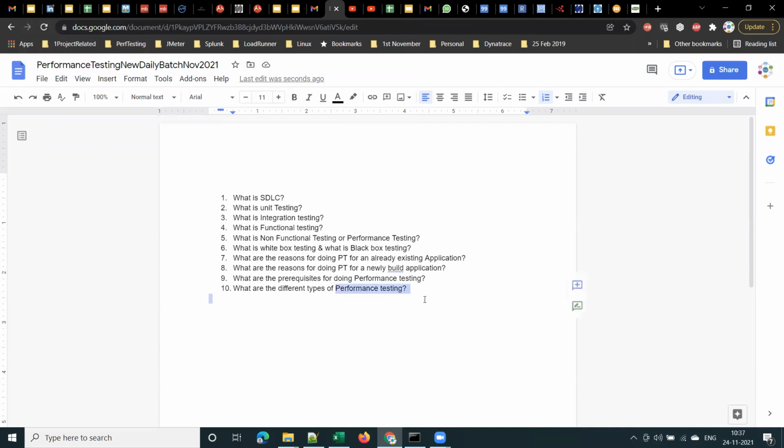Now let's understand what are the different types of performance testing. First one is load test. The other one is soak or endurance test. The other one is stress test. And the other one is spike test. We will understand what these different types of tests are and which application requires which type of test. We'll discuss that soon. Another one is volume testing and so on. These are the different types of performance testing.